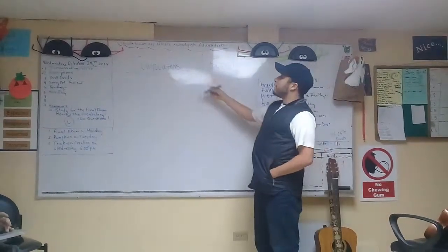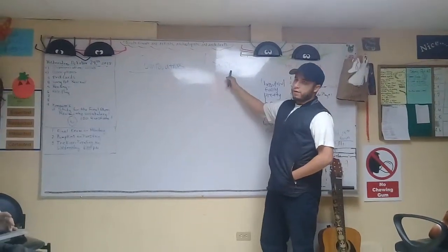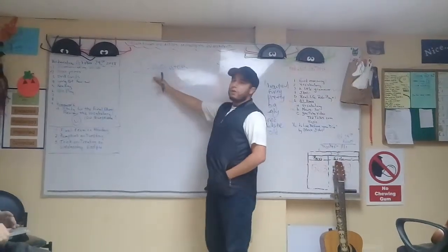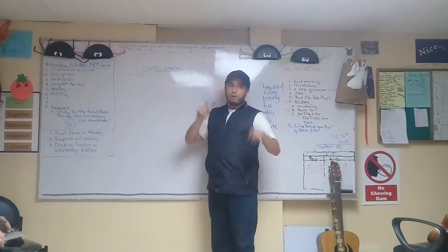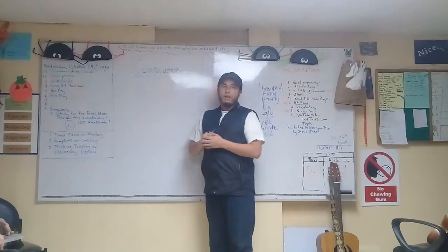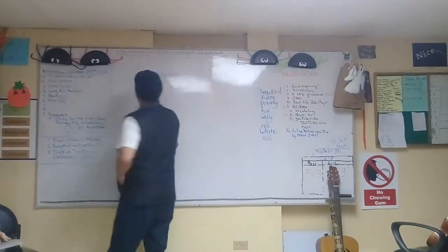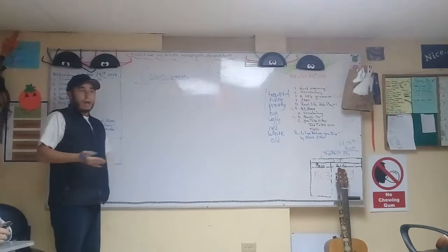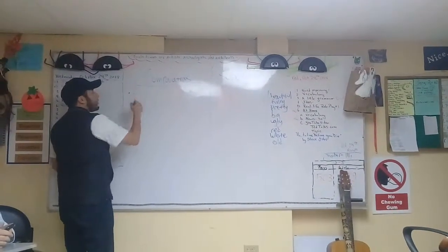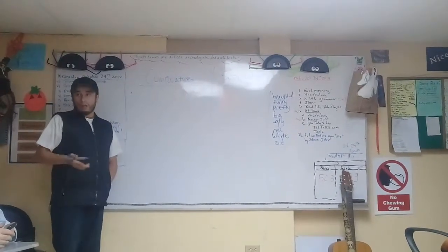Okay, now we're gonna go with the comparatives and superlatives. Now, when we use comparative adjectives, we are comparing two things. So here with comparative adjectives, we have some rules, and some special words that we use.